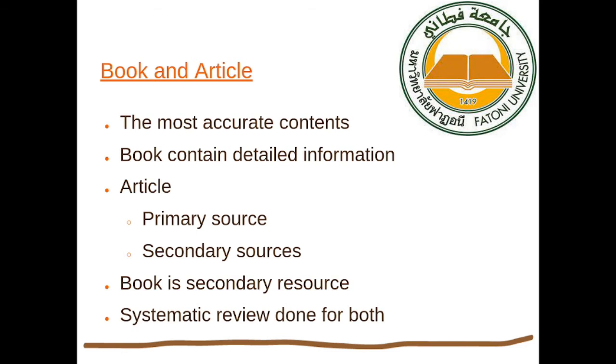Talking about books and articles, both have more accurate and stable content. The contents mentioned within a book or article are more accurate than what is mentioned in other resources, because both of them have detailed information, and they pass through a systematic review by specialists in the field.